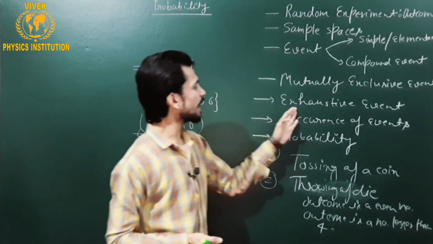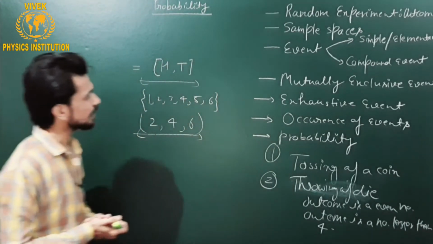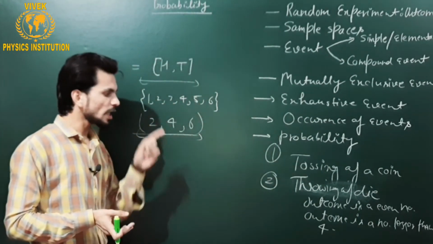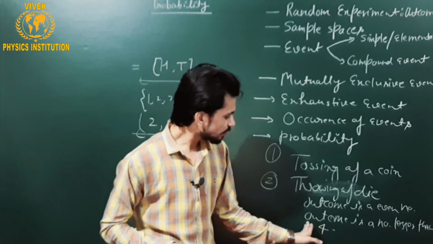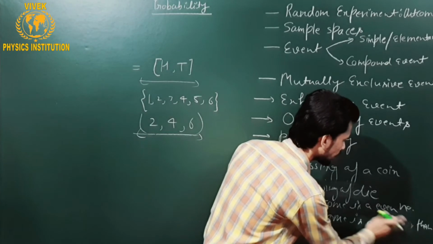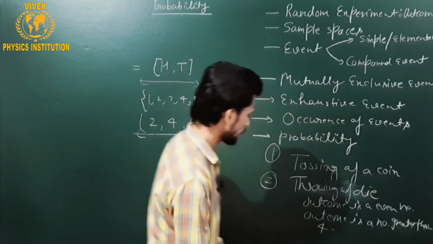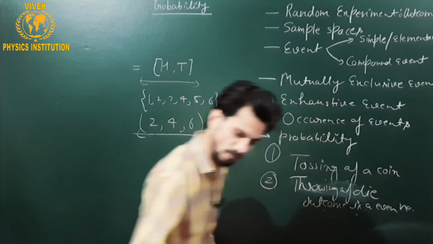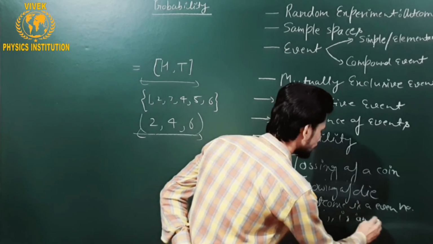Okay. Now if I talk about exhaustive events, an exhaustive event is just the opposite of the mutually exclusive event. And what about the opposite event of the mutually exclusive event? Let this event be the same, and the next event, if I take another example of an event, is that the outcome is an odd number.